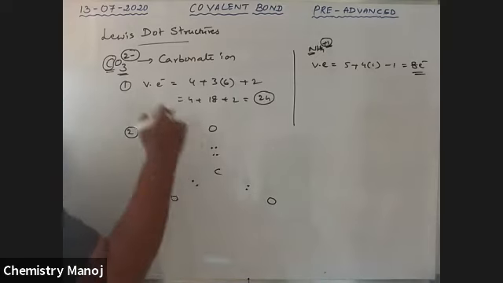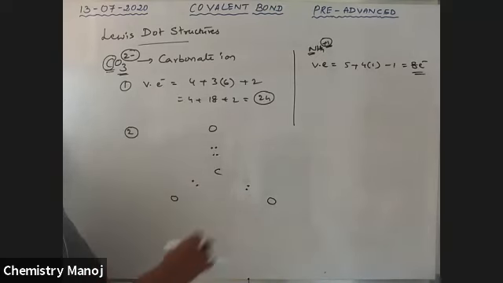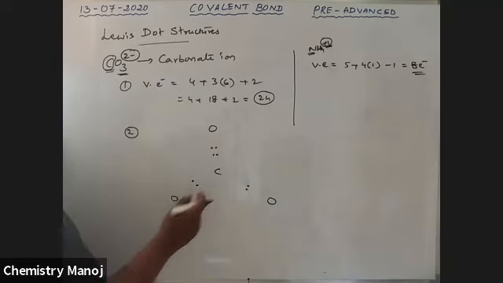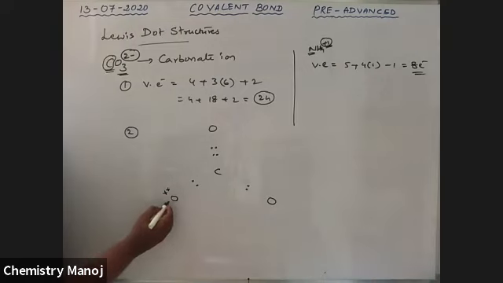The remaining electrons are applicable only for oxygen as lone pairs. Every oxygen attains the 8 electron configuration. See here, already 2 are there. Then 3 lone pairs, so 6 plus 2, 8. This is the 8 electron configuration.